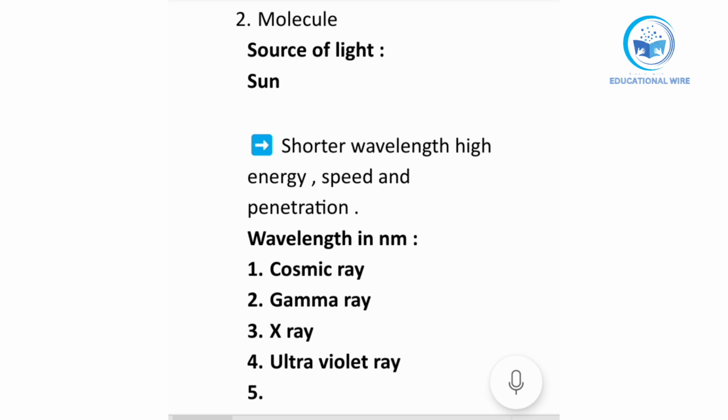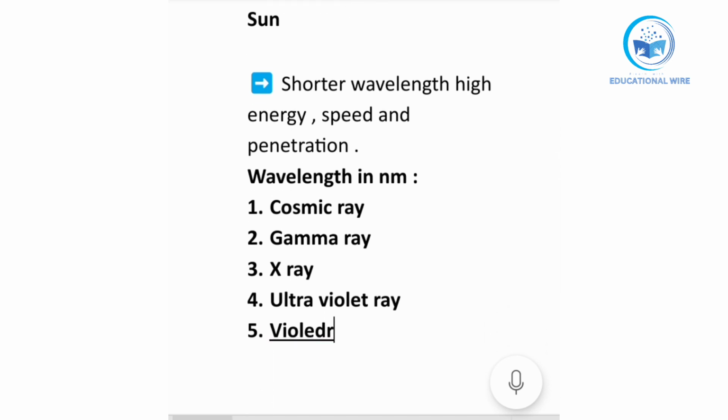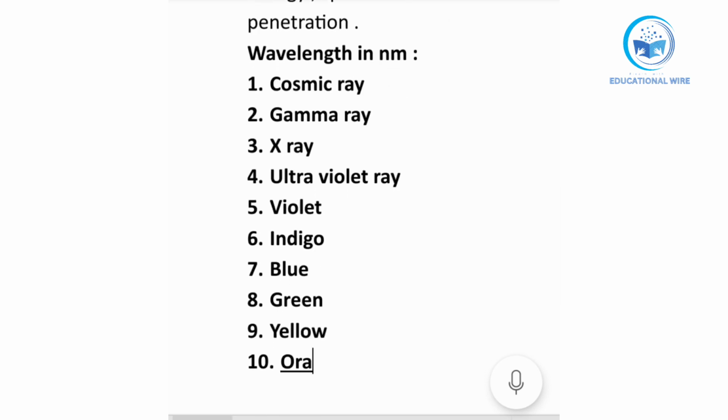Then the colors start: violet, as I am writing sequence-wise. First violet, then indigo, then blue, then green, then yellow, then orange, and then red.